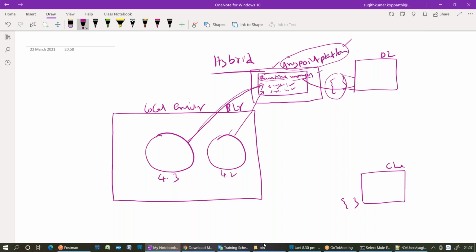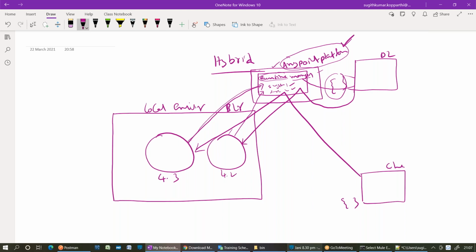On premise only, right? The point is, I am trying to deploy the application through Runtime Manager to an on-premises runtime. Got it? Clear? So first of all, we need to have an Anypoint Platform account.